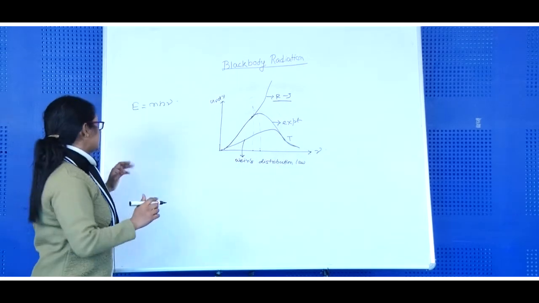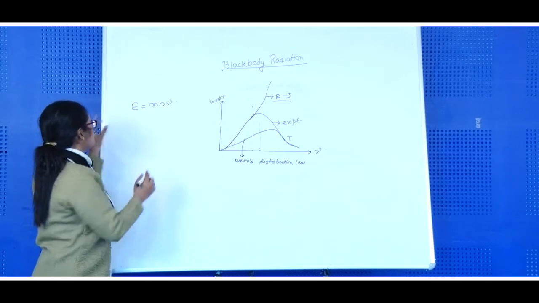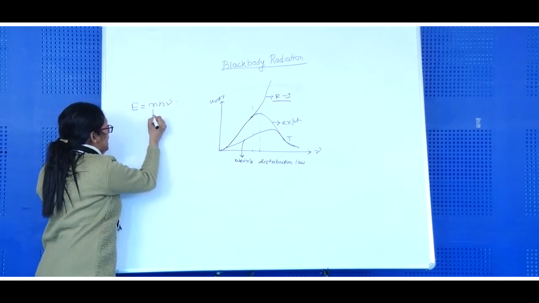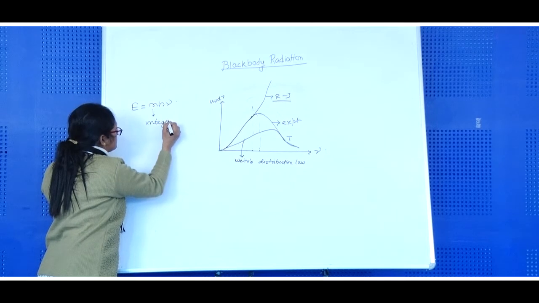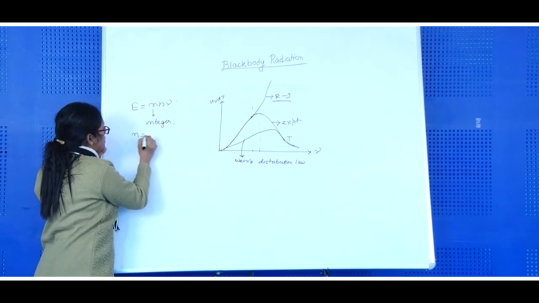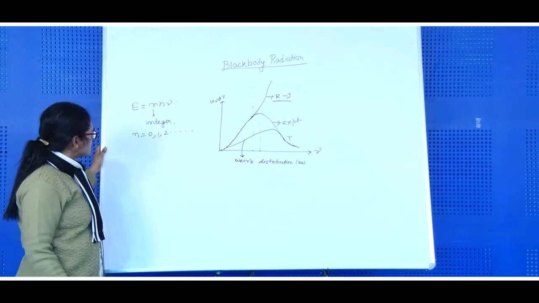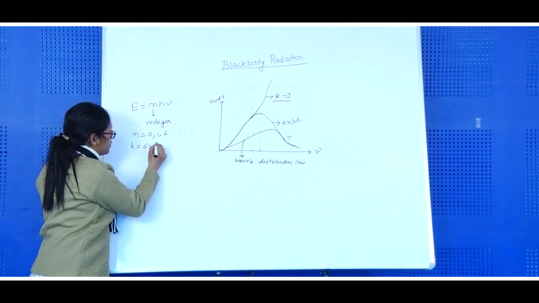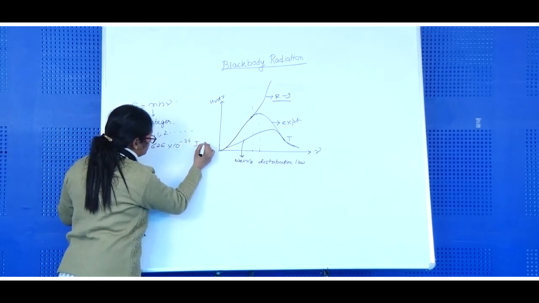It means that it does not have a continuous value. It has some discrete value, which he took in the form of E is equal to n h nu, where n is an integer. It has values 0, 1, 2, 3, 4 and so on. See, h is the Planck constant, which has the value 6.626 into 10 to the power minus 34 joule second.